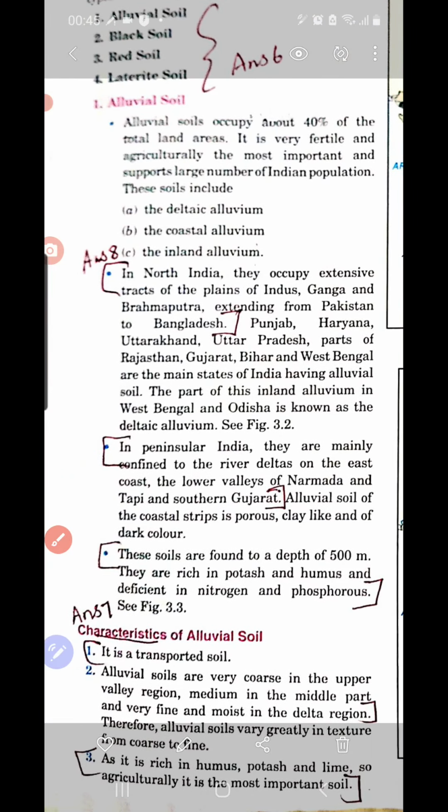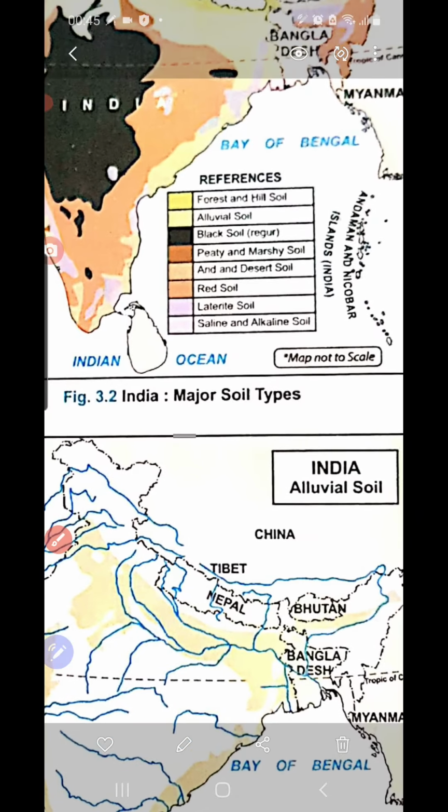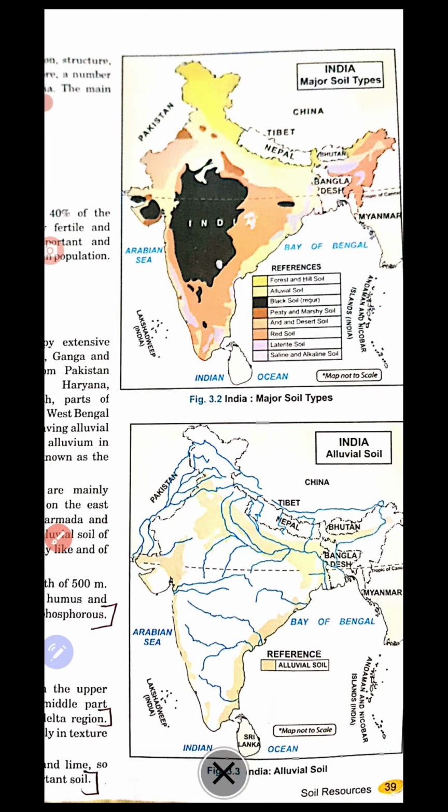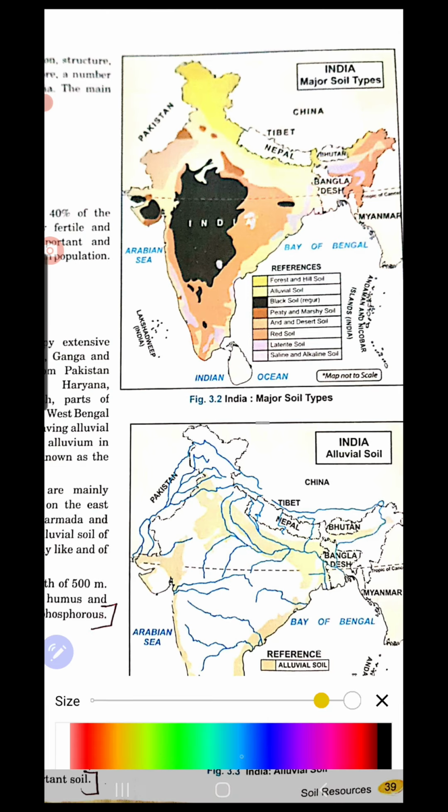Now the next is the characteristics of alluvial soil. It is a transported soil. Why is alluvial soil a transported soil? Because alluvial soil is most of the time brought down by the rivers. Rivers originate from the mountainous region. North Indian rivers all originate from the Himalayas.